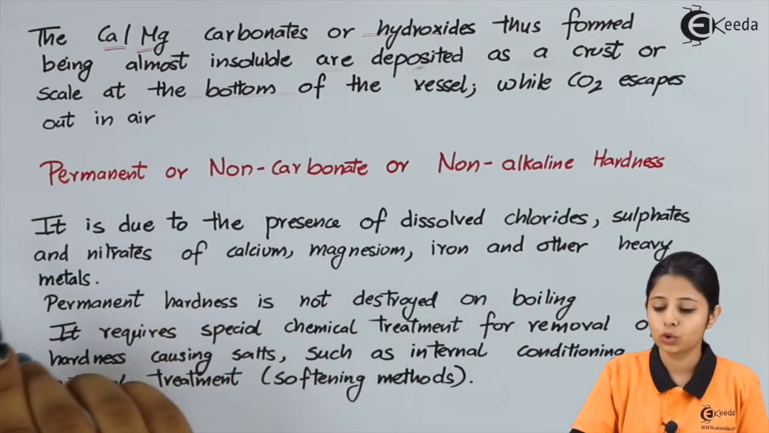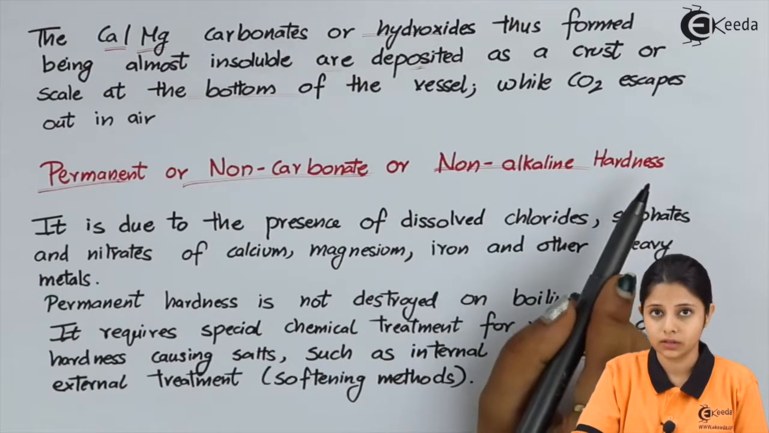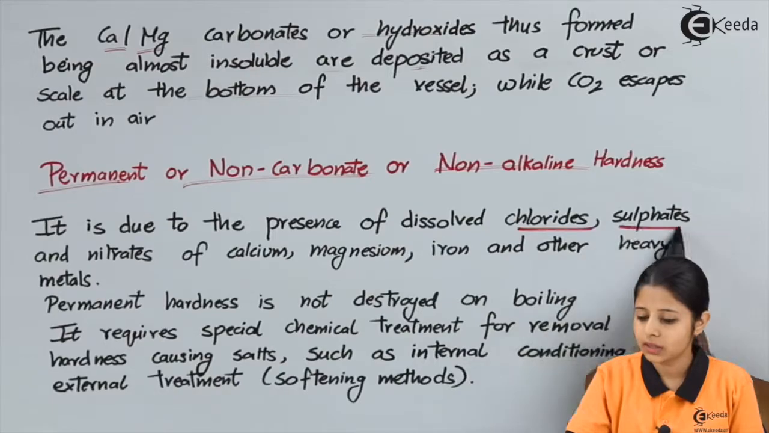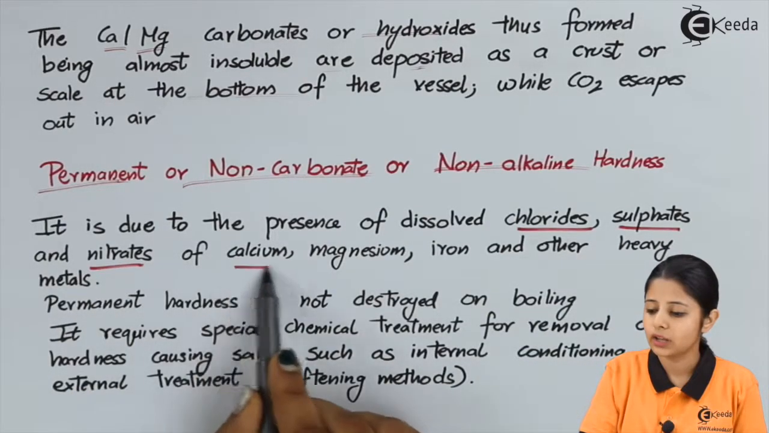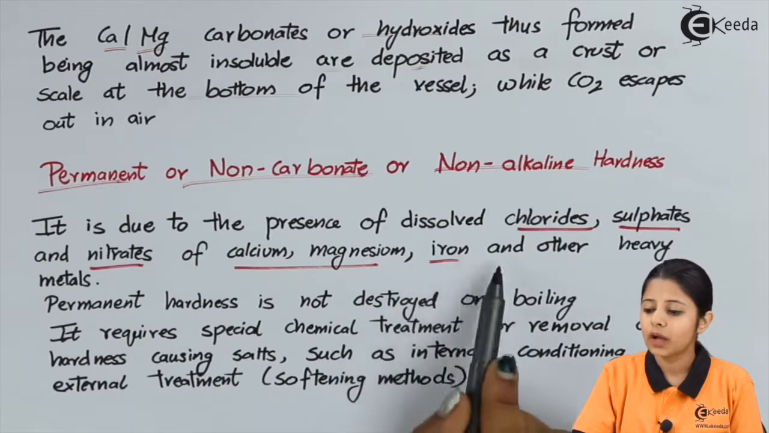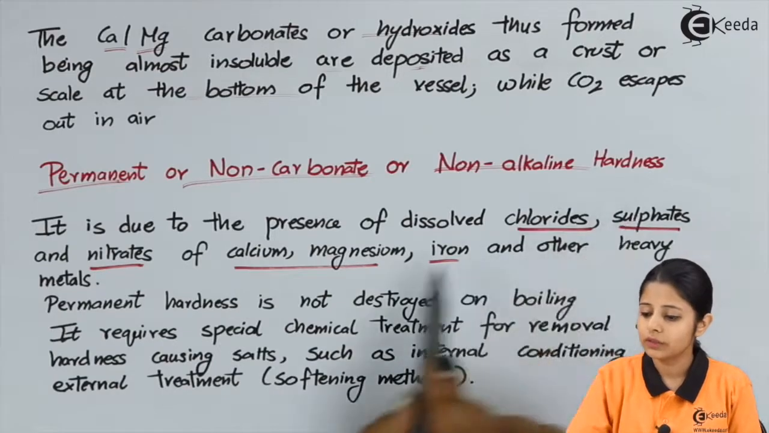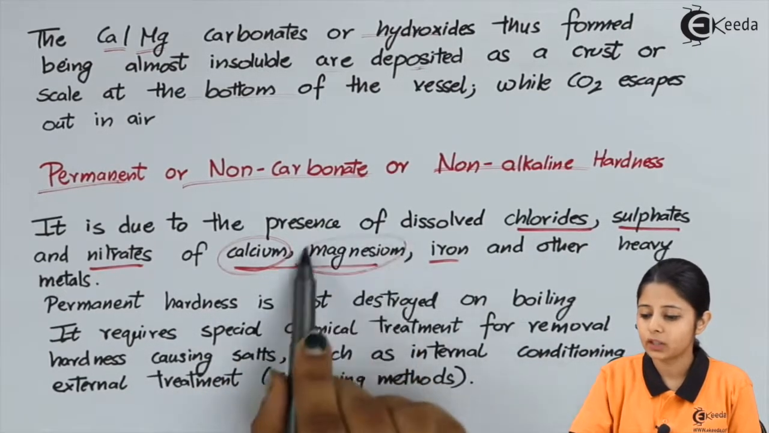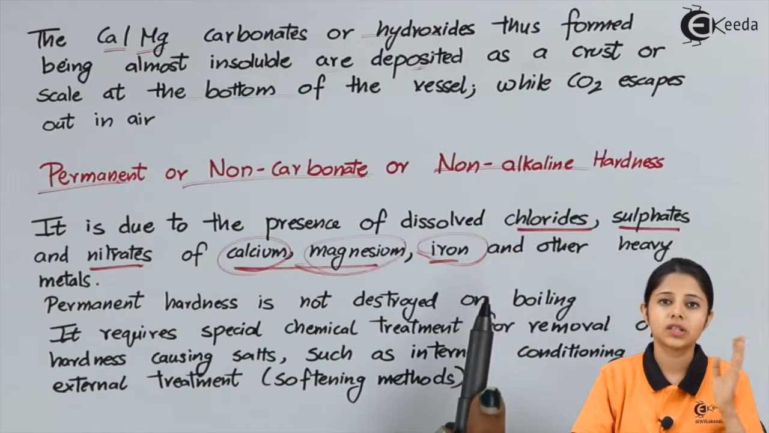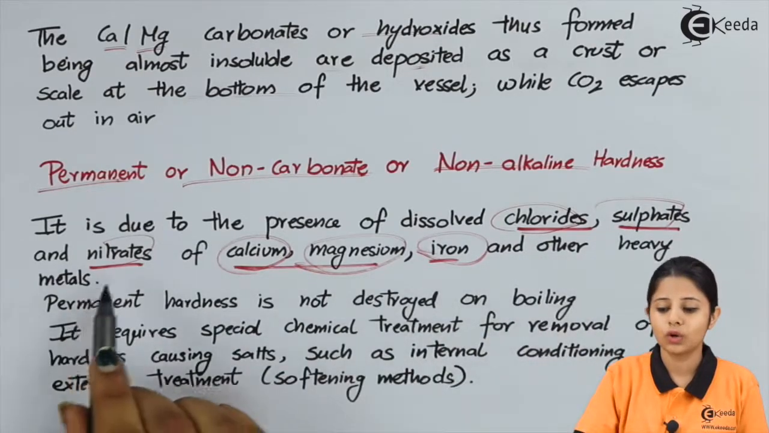The next thing we are going to do is permanent or non-carbonate or non-alkaline hardness. It is due to the presence of dissolved chlorides, sulfates, and nitrates of calcium, magnesium, iron, and any other metal. Apart from iron, the other metals can be aluminium as well. So over here, we will take calcium, magnesium, iron, and aluminium, and we will not have carbonates or bicarbonates of them. We will instead have chlorides, sulfates, or nitrates.